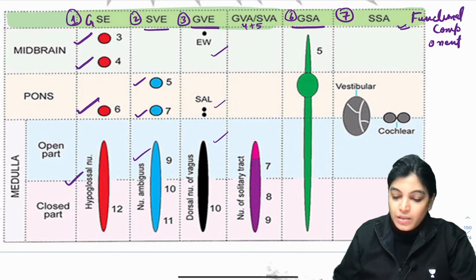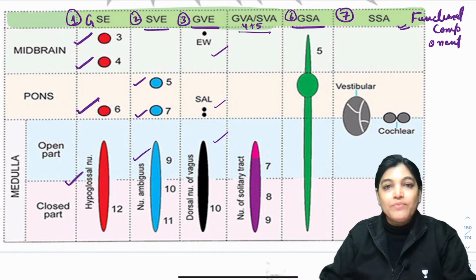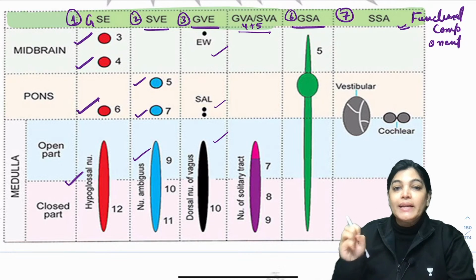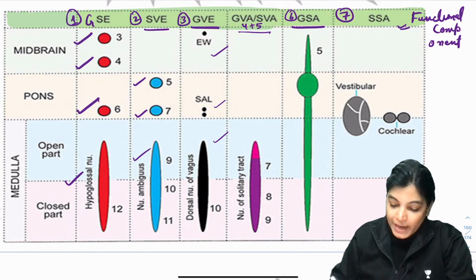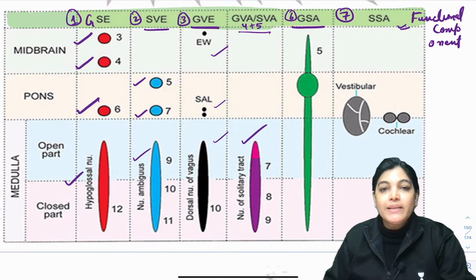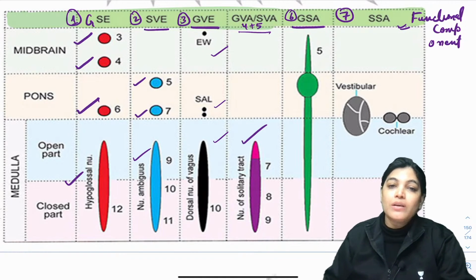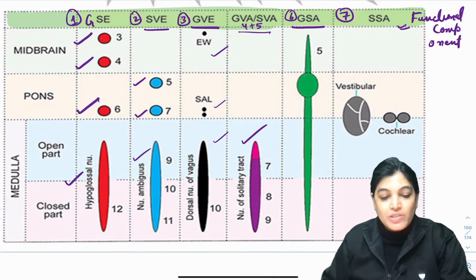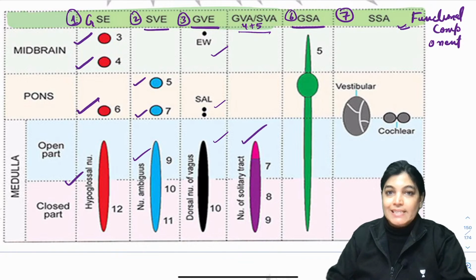The next is general visceral afferent and special visceral afferent. These functional components conjointly have only one nucleus. The name of that nucleus is the nucleus of solitary tract. That is a composite nucleus for the 7th, 9th and 10th cranial nerves, and it is important for general sensation and special taste sensation.